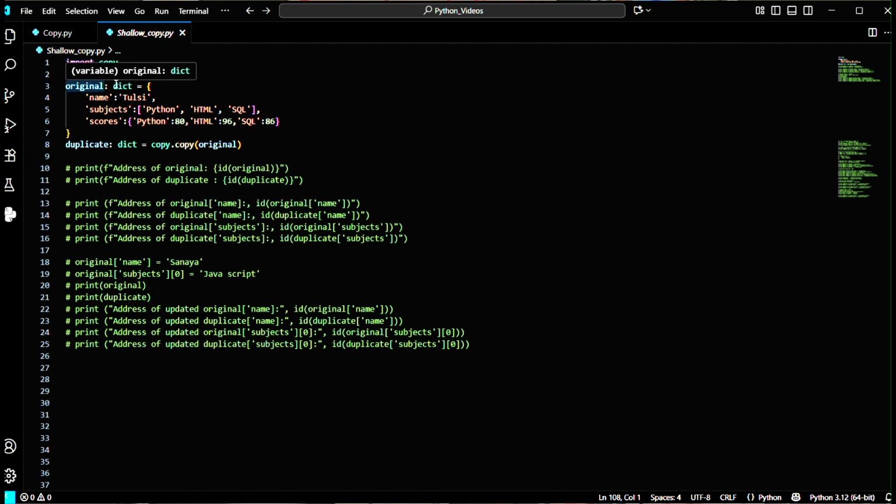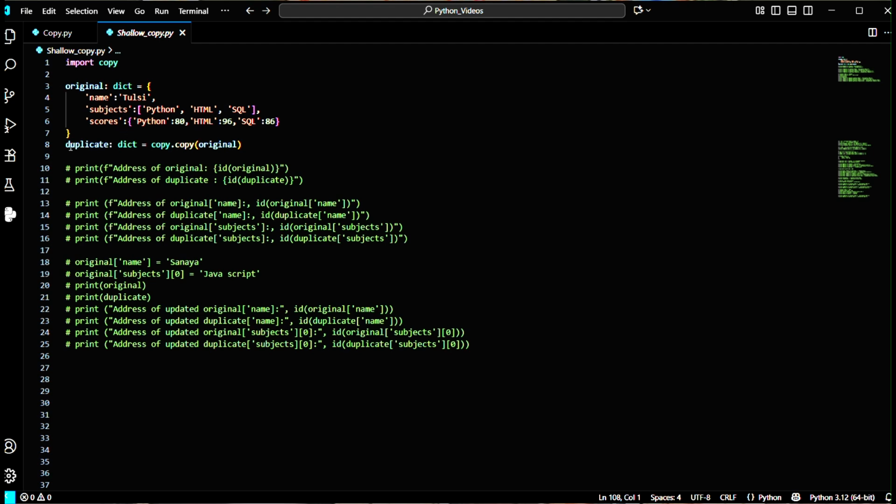So this is my original dictionary. That means this is my reference name original of type dictionary, and in this dictionary I have given 3 keys. The first key is name, and the value is Tracy. The second key is subjects, and the value is in the form of a list, and the third key is score, and the value is in the form of a dictionary itself.